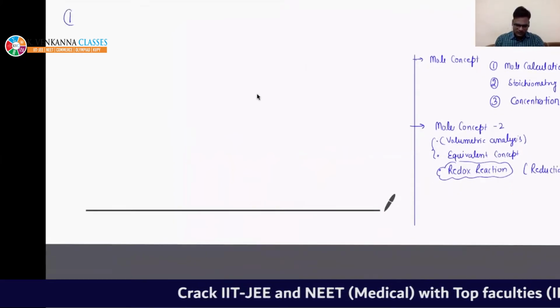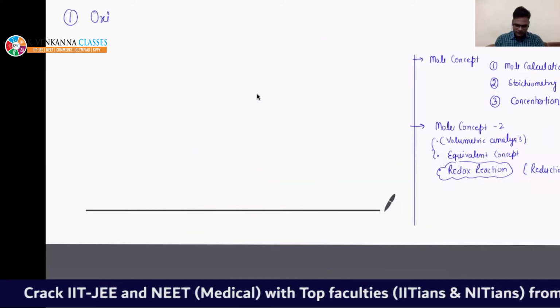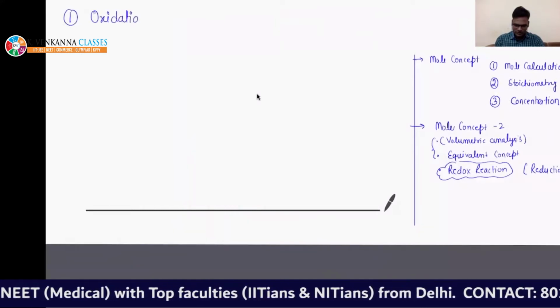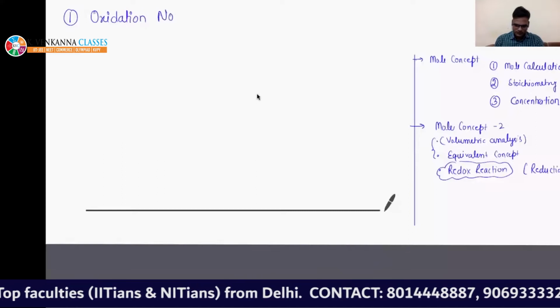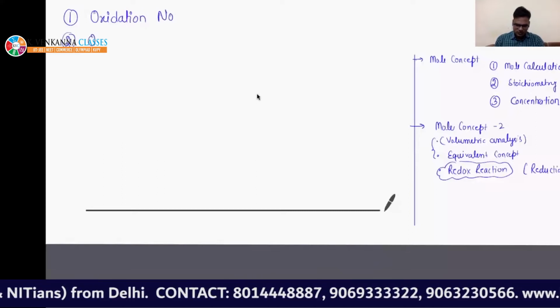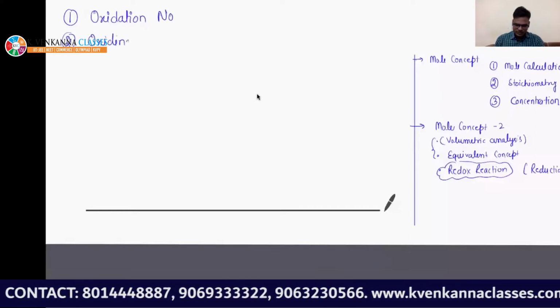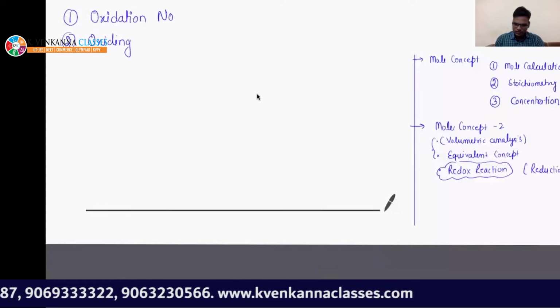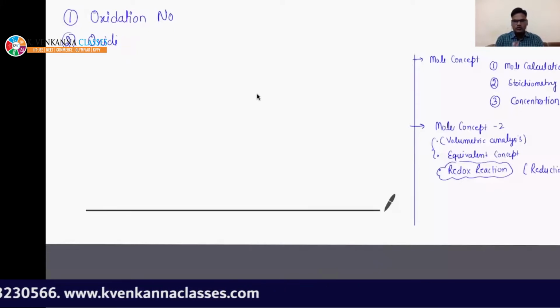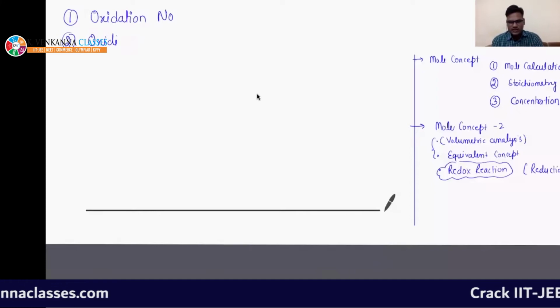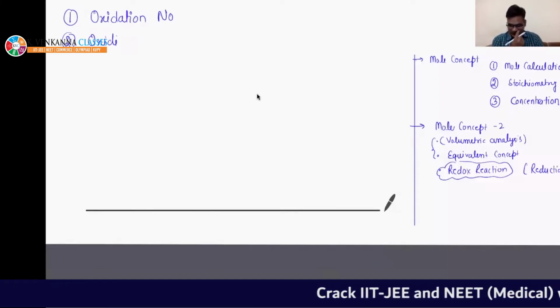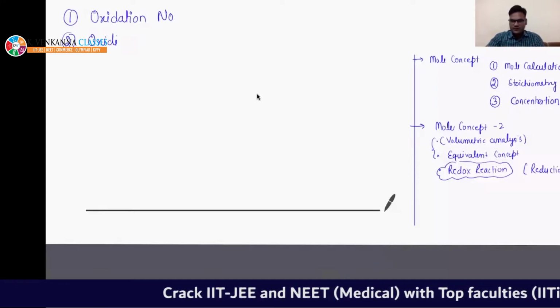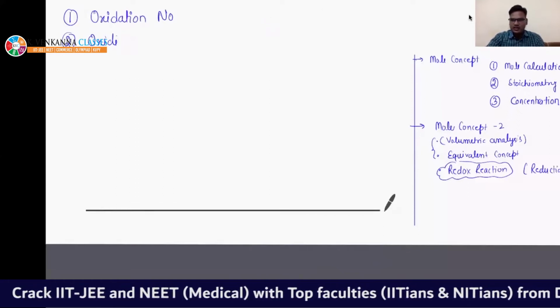The first thing is oxidation number. Then second is what is oxidizing agent and reducing agent. So this topic is going to give you some knowledge about very important topics of chemistry, and those topics are very critical.